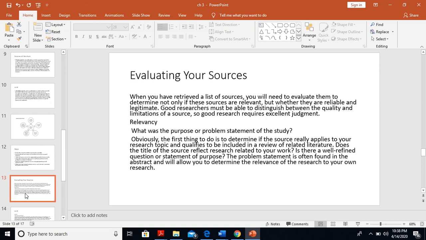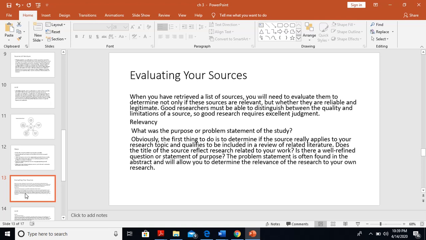Evaluating your sources. When you have retrieved a list of sources, you will need to evaluate them to determine not only if these sources are relevant, but whether they are reliable and legitimate. Good researchers must be able to distinguish between the quality and limitations of a source. So, good research requires excellent judgment.